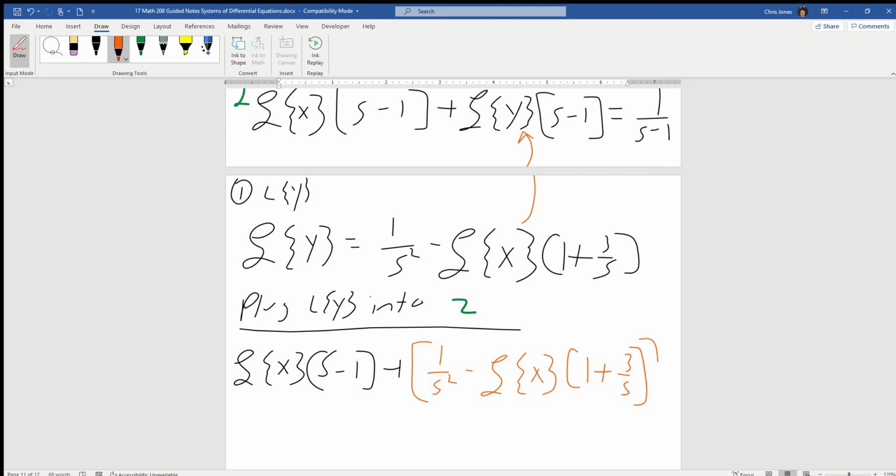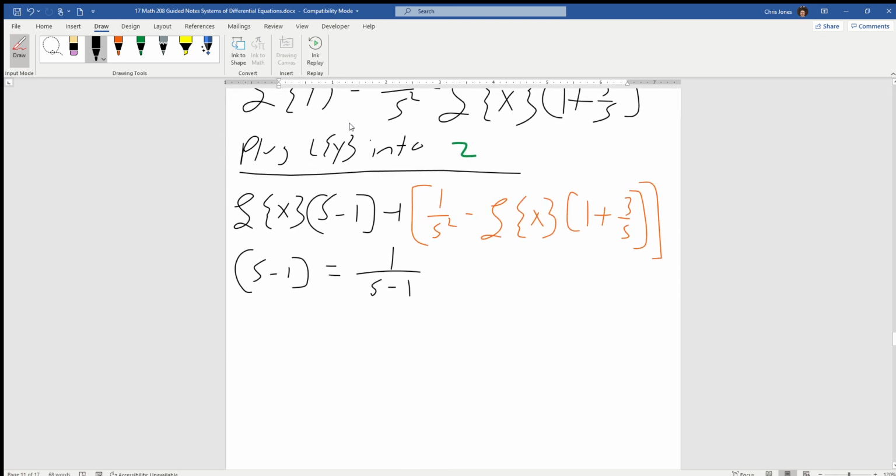And we still have to multiply that by the s minus 1 that was there to begin with. And that's going to be equal to 1 over s minus 1. All right, now, it looks really ugly, and it is, but there is a little bit of good news. The good news is that when we solve for L of x, it's probably not going to turn out too bad because we can divide everything by this s minus 1.